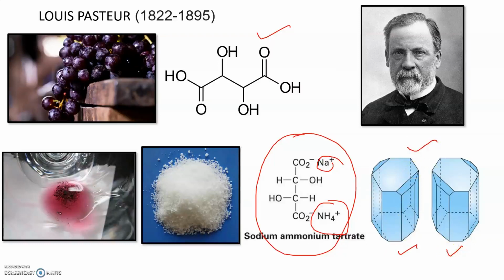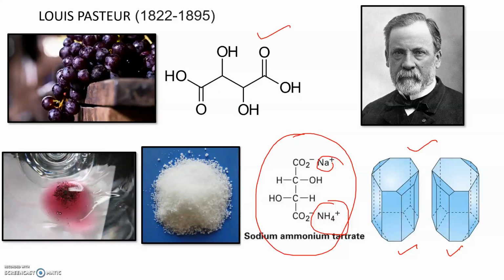He could separate these two crystals using a microscope. When he tested the optical property of these two crystals, he found out that one crystal rotates the plane of polarized light in the positive direction, that is the clockwise direction, to some extent, and the other rotates the plane of polarized light in the negative direction, that is the anti-clockwise direction, to the same extent.